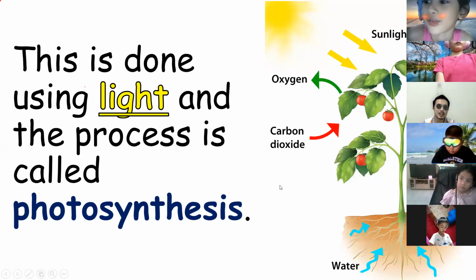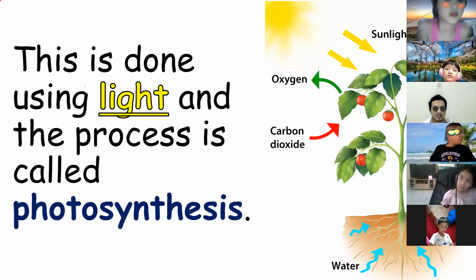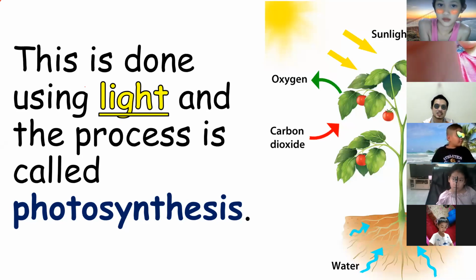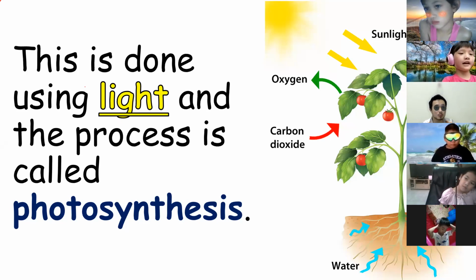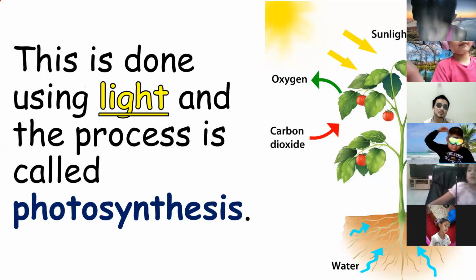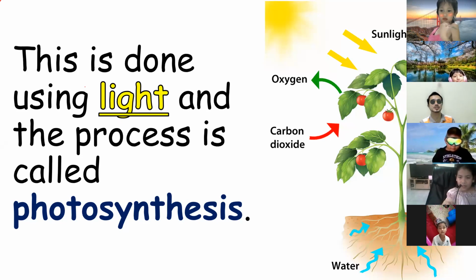Of course, photosynthesis will always be done in the presence of sunlight, okay? If there is no sunlight, of course, most of the plants, but not all plants, cannot make food without the presence of light, which is sunlight.